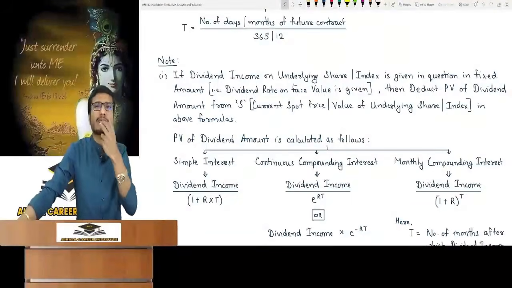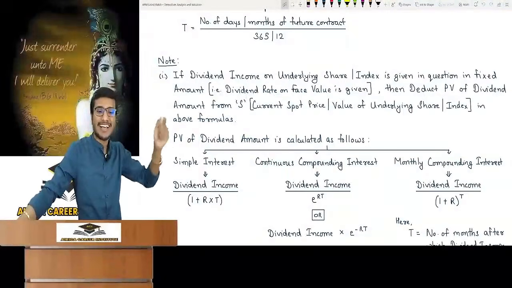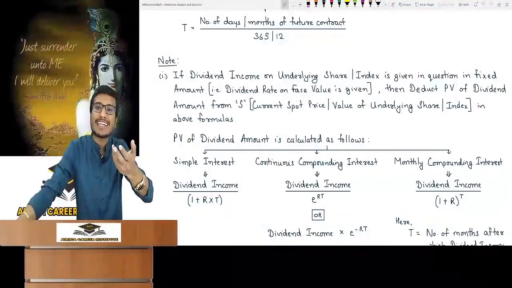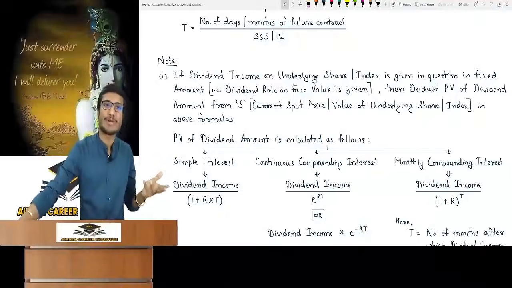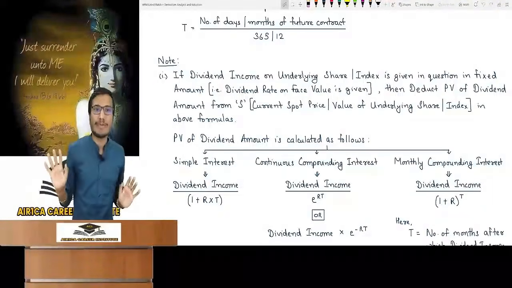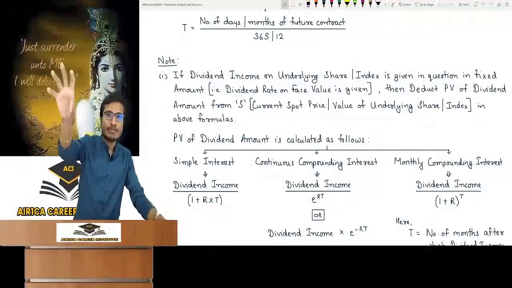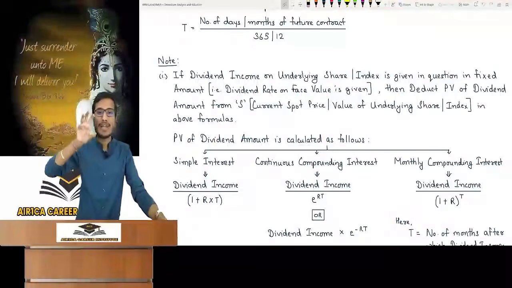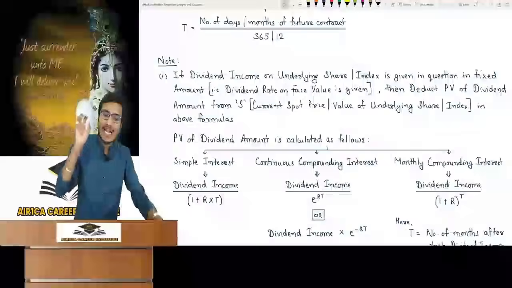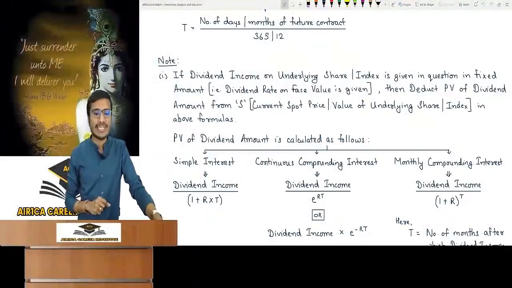If nothing is said, what is the face value of the dividend? Revise the basics of AFM. Suppose the face value of the Reliance share is 100. So 10% of 100 will be 10 rupees as a fixed amount. Say yes or no. So if the dividend on underlying shares is either given as a fixed amount or on face value, it means that a fixed amount is given. Okay. So in this particular case, the future dividend income you are going to get is a fixed amount. First do PV for it. In the formula where you see the spot price or value of the underlying share index, all of you have to do what?